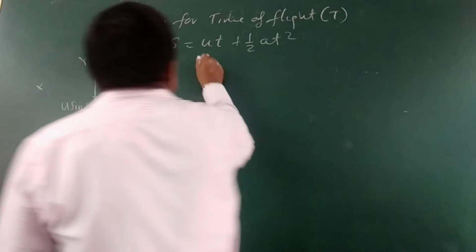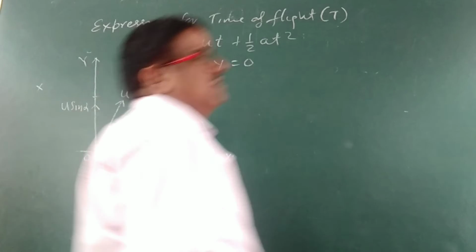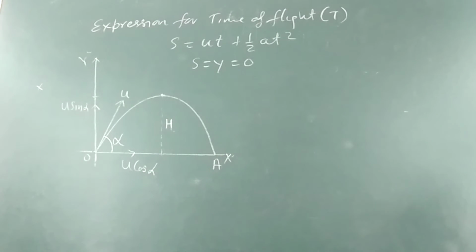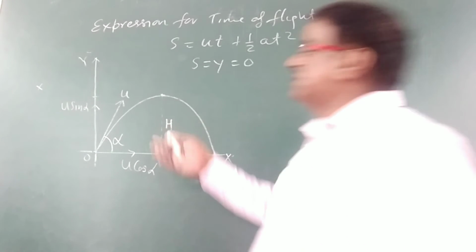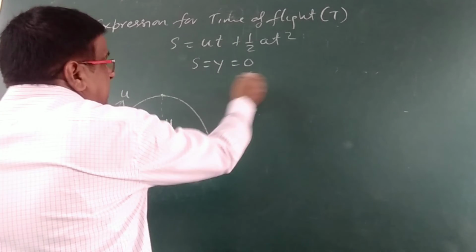So we can write S = y = 0. Displacement along the y-axis will be 0.